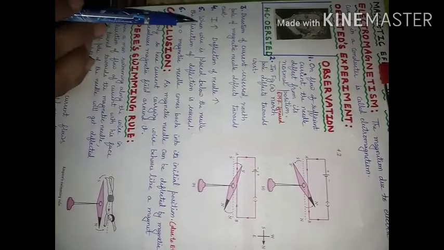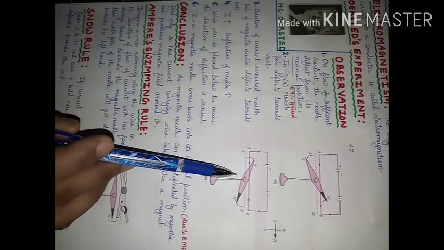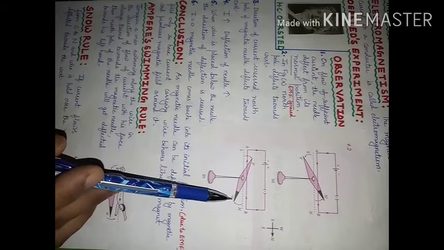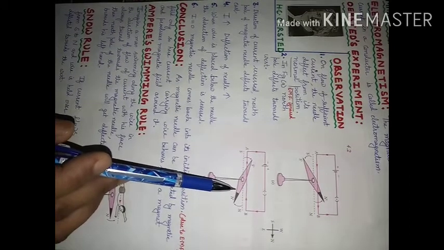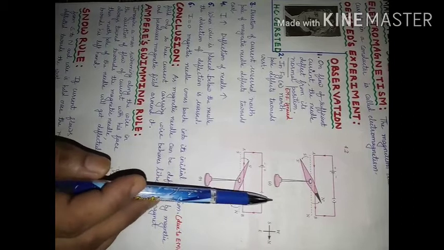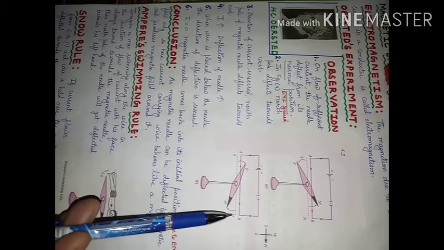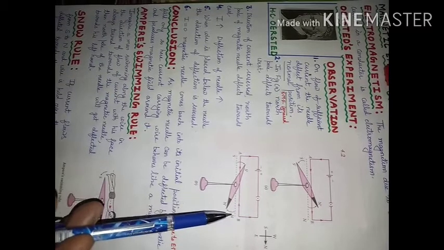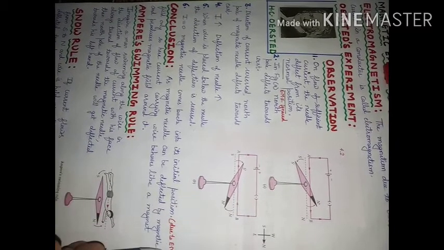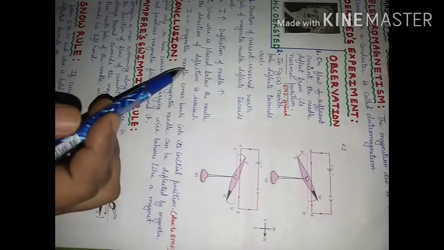Another observation was when the wire is placed below the needle, then also the direction of deflection gets reversed. If you allow no current to pass through it, if you open the key, then the magnetic needle will come back to its original position because of the presence of Earth's magnetic field. These were a few observations.